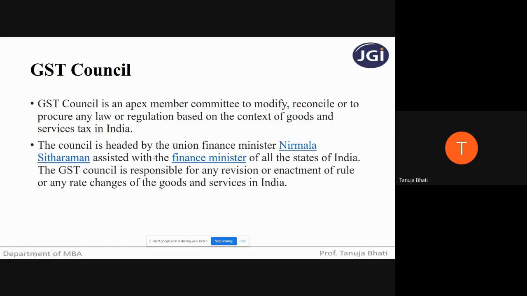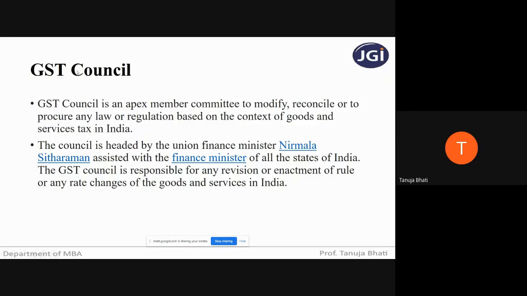Next, the council is headed by the Union Finance Minister Nirmala Sitharaman, assisted by the Finance Ministers of all the states of India. The GST Council is responsible for any revision or enactment of rules or any rate change of goods and services in India. Frequently, we come across news, students, that the rate of a particular product has been dropped, or the rate of a particular product has gone high in respect of GST. Correct? So who takes this decision? You should be aware that these decisions of rate changes, or any other change in respect of GST, are taken by the GST Council.